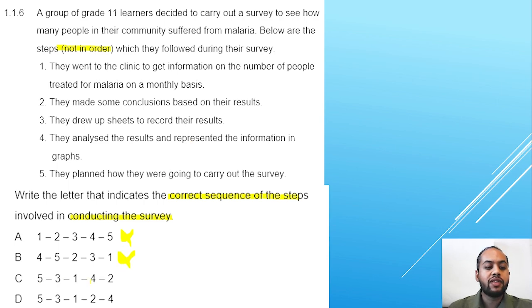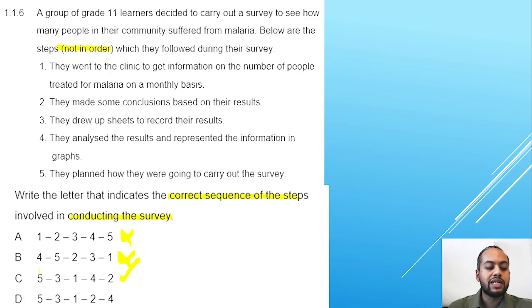C says 5, 3, 1. Number 5, they planned how they were going to carry it out. That sounds correct. Number 3, they drew up sheets to record. Yes. Number 1, they went to the clinic to get information. Number 4, they analyzed the results. And then lastly, number 2, they made some conclusions. That sounds about correct, possibly correct. Put a tick next to it.